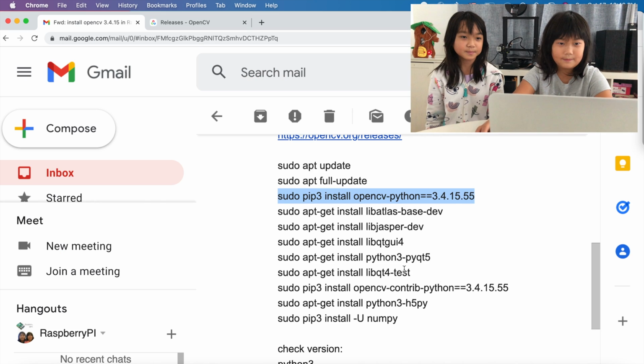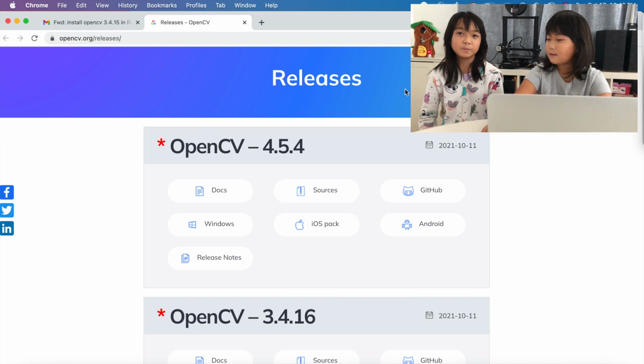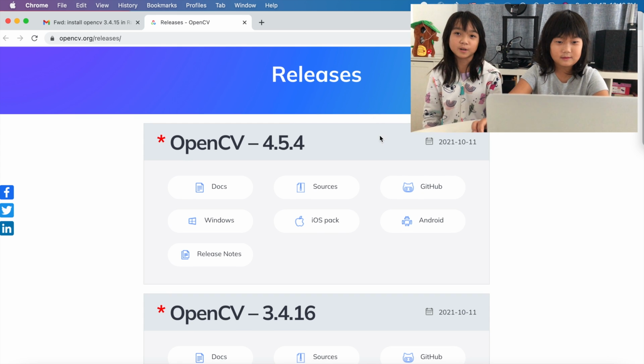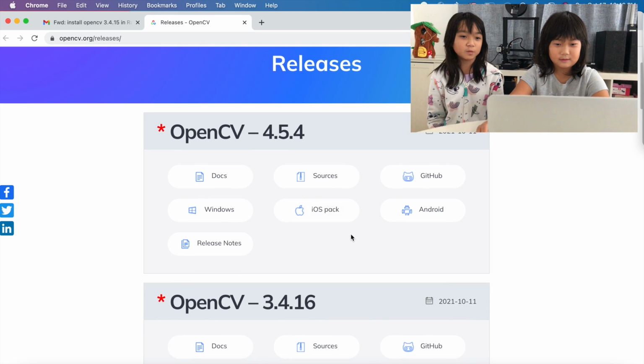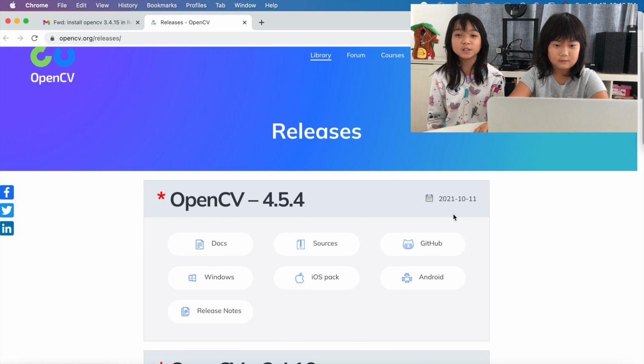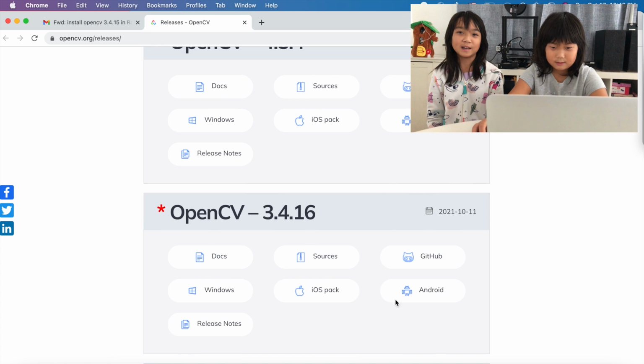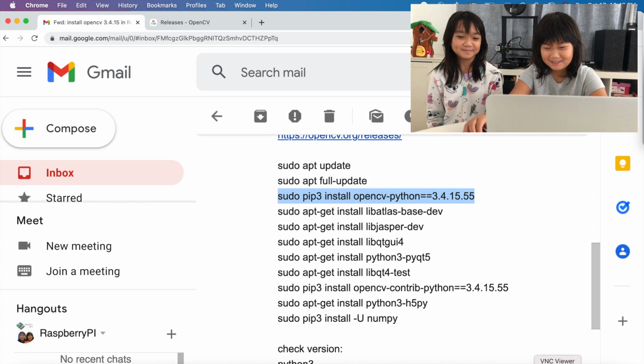And while that's working, OpenCV has two branches. The first one is OpenCV 4 and the second one is OpenCV 3. We are using OpenCV 3. FYI, for your information.